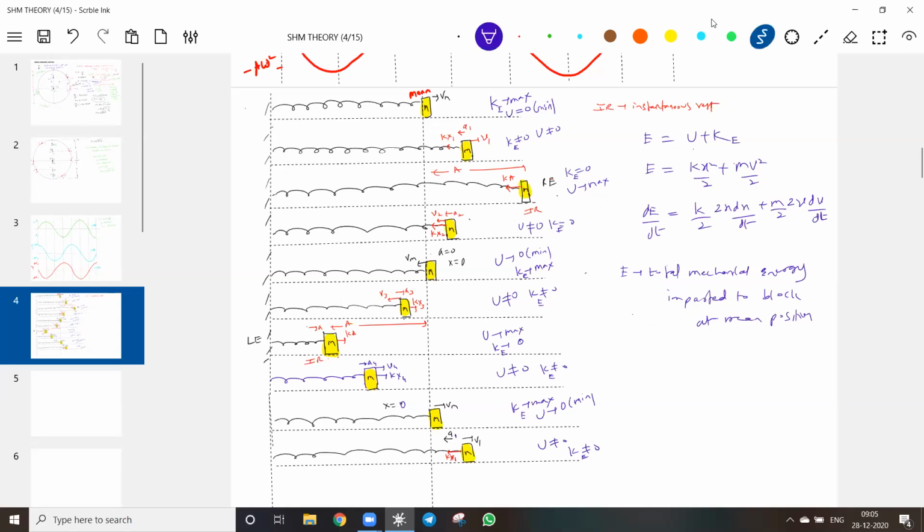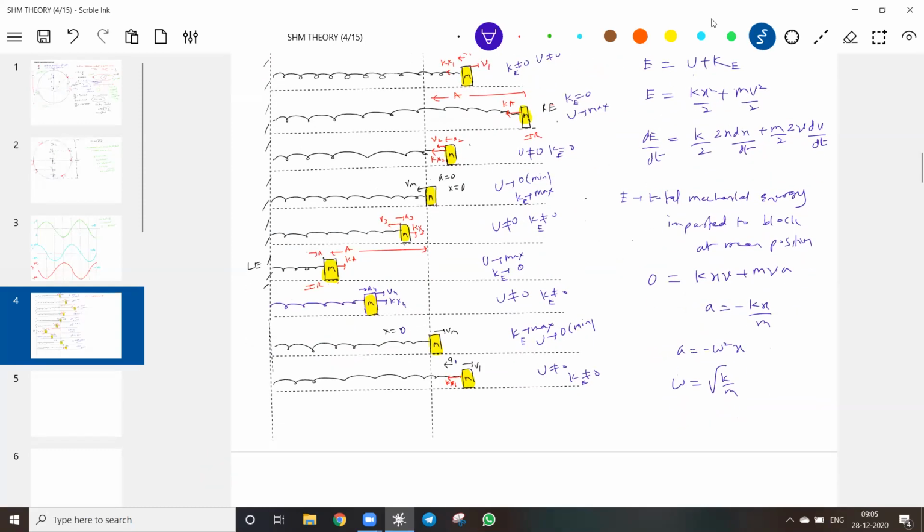So I'll put 0. So this will become kxv plus mva. So a equals minus kx by m. Let me compare with this equation, a equals minus omega square x. From where did I bring it? Acceleration proportional to negative of displacement. So therefore, what is this omega? Root of k by m. What is this omega? Omega is the angular frequency.